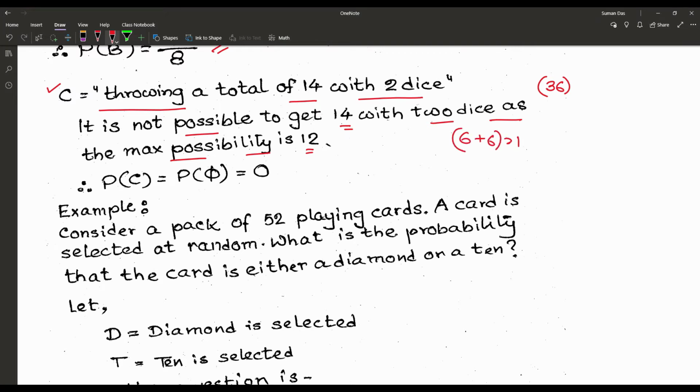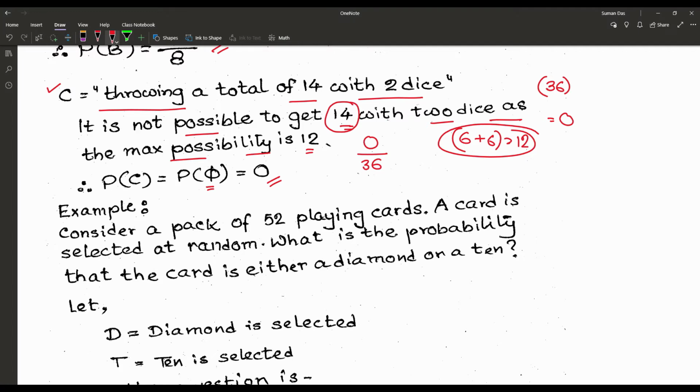So there would be no outcome which gives us the summation of the two dice faces as 14. So no outcome means 0. So the result is 0 by 36, or the probability is 0.